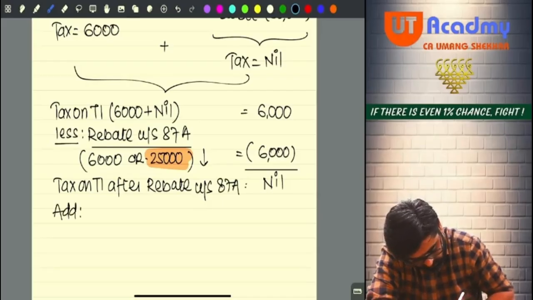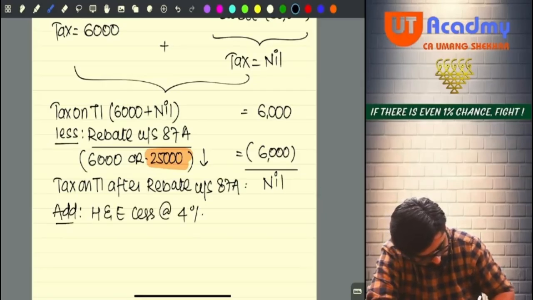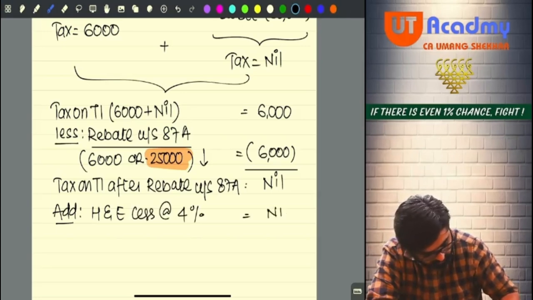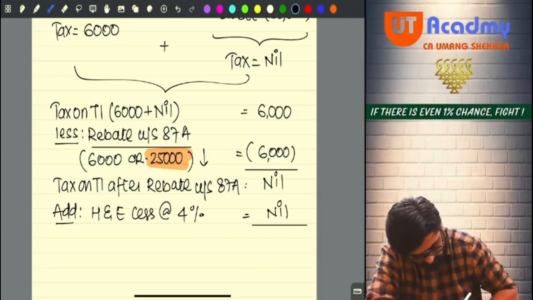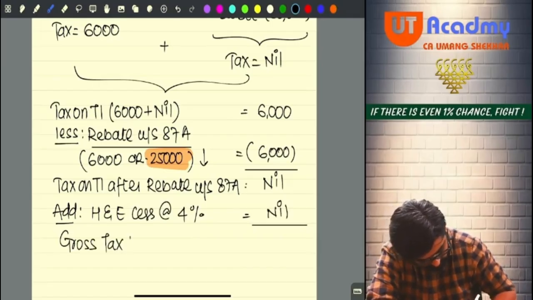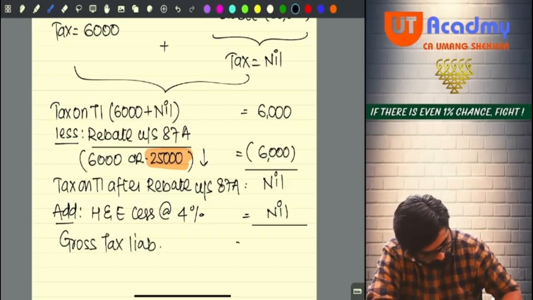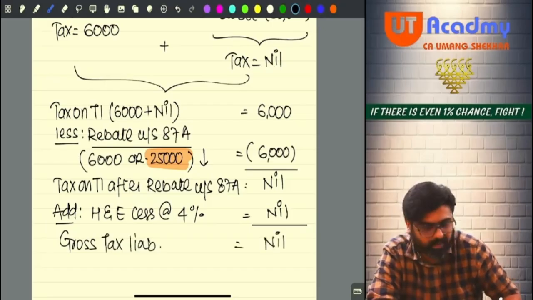Can you add health and education cess at 4%? Take nil. Your gross tax liability will be nil. Sir, why are you doing this?